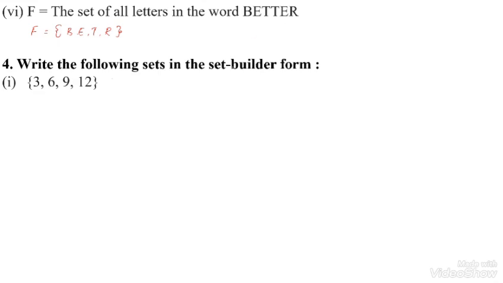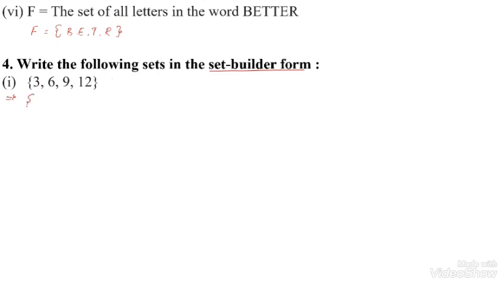Set builder form means we have to state the common property of these elements. Observing the elements 3, 6, 9, 12, these elements are multiples of 3, or the table of 3 up to 4.